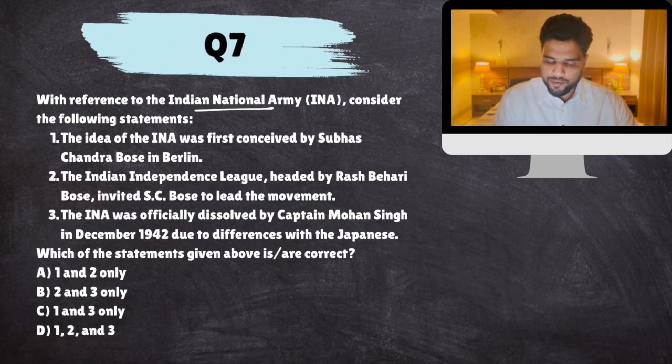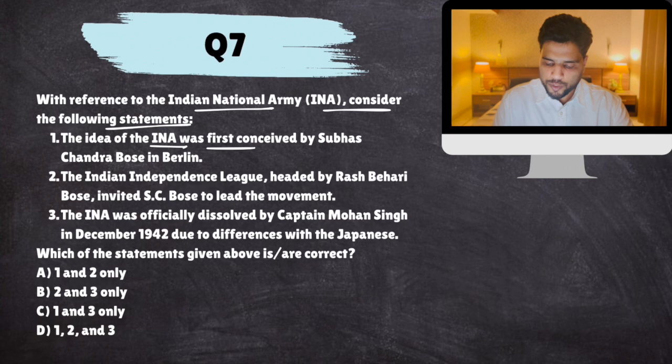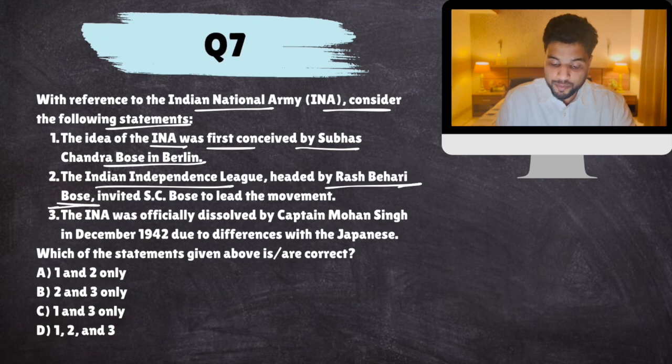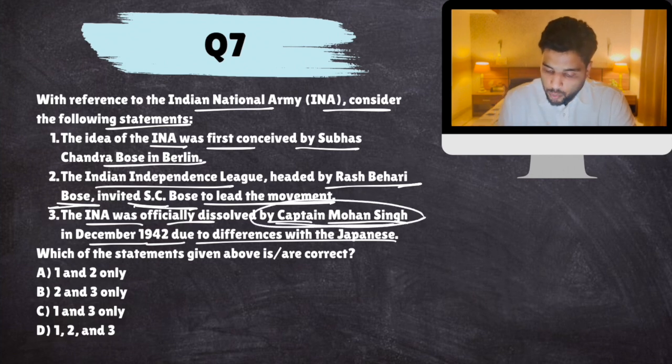Next. With reference to Indian National Army, consider the following statements. The idea of INA was first conceived by Subhash Chandra Bose in Berlin. The Indian Independence League, headed by Rash Bihari Bose, the legendary Rash Bihari Bose, invited Subhash Chandra Bose to lead the movement. INA was officially dissolved by Captain Mohan Singh in December 1942 due to differences with the Japanese. So the first idea of Indian National Army was by Captain Mohan Singh only.